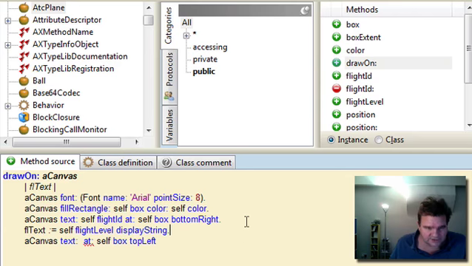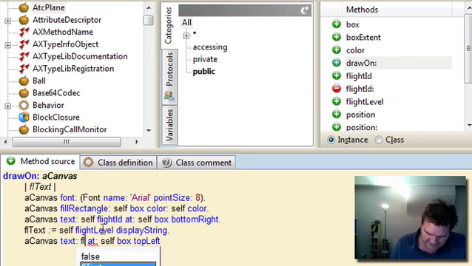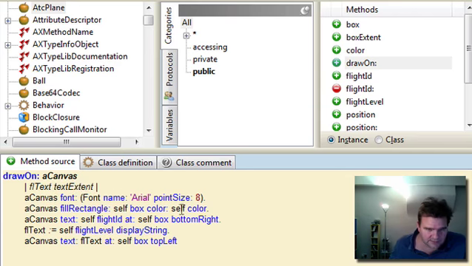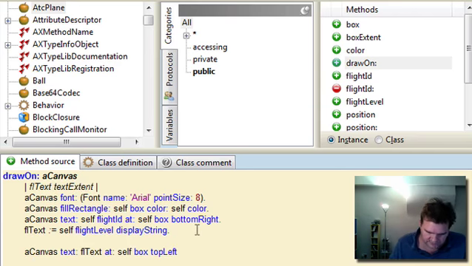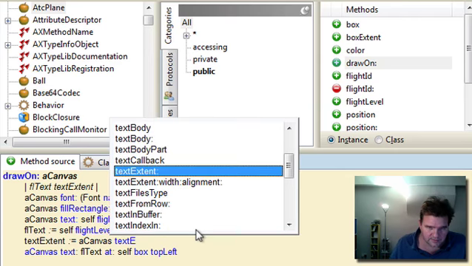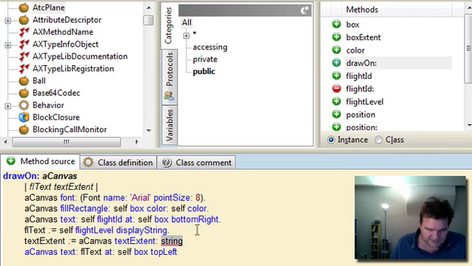Okay, and then let's use the canvas to measure the size of that text so we can work out where to put it. Okay, so we're going to have the text extent, and we'll compute that like this. And give it the FL text string.